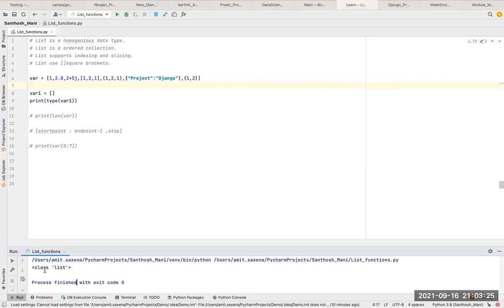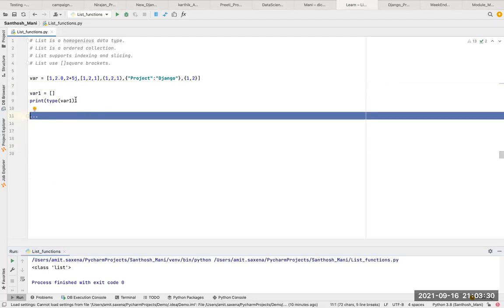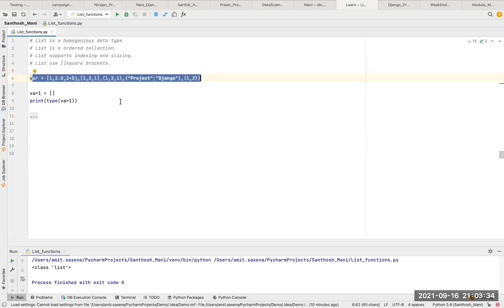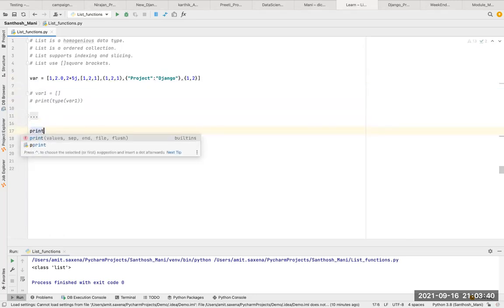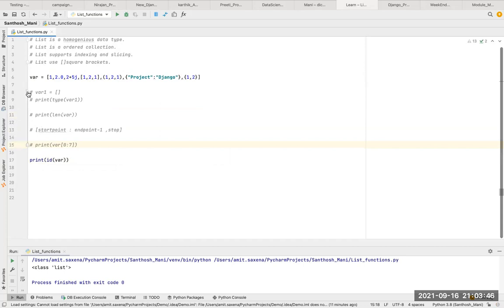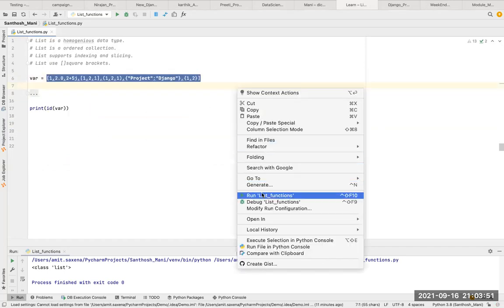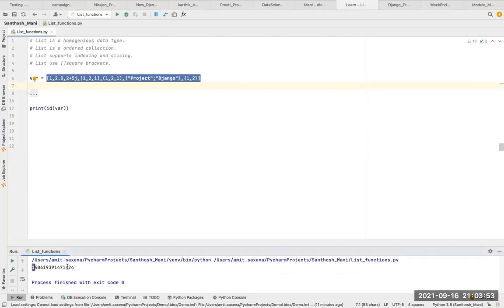So what is the meaning of class list? I will show you. Okay, so this thing is clear. Now I want to check the memory address of this variable. How can we check? We have one inbuilt function called id. So I'll say print id of var. This id function is an inbuilt function. It provides the memory address of this variable. So I will run and it will print this memory address.